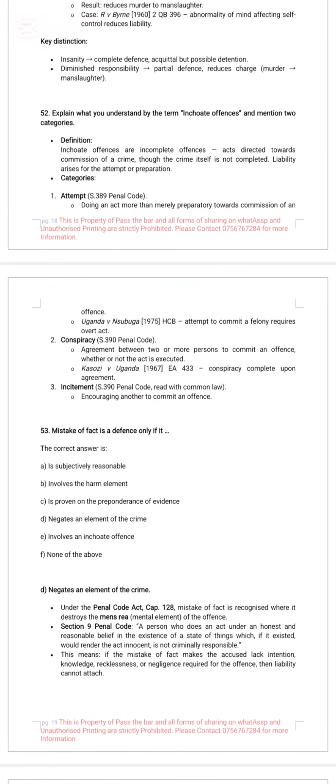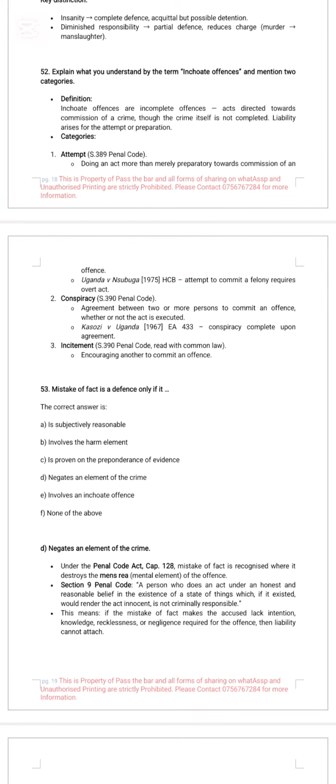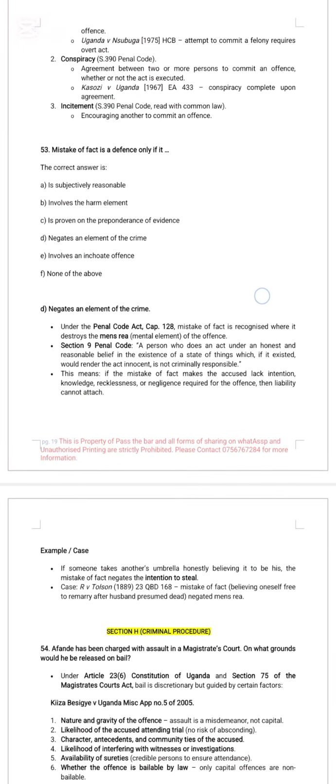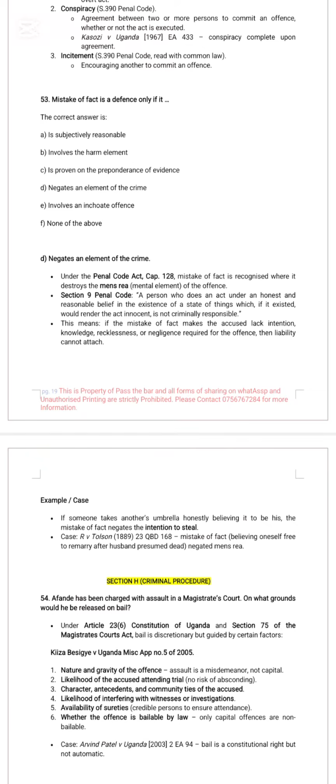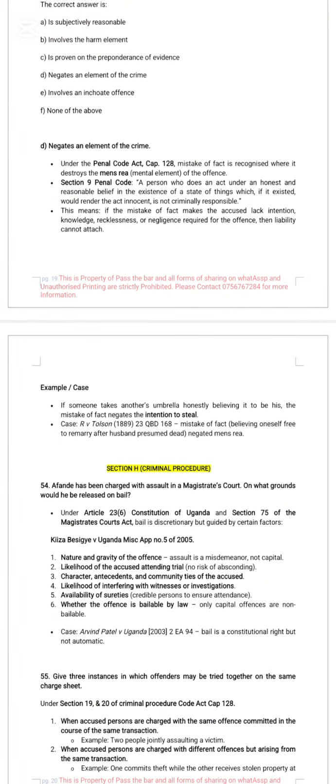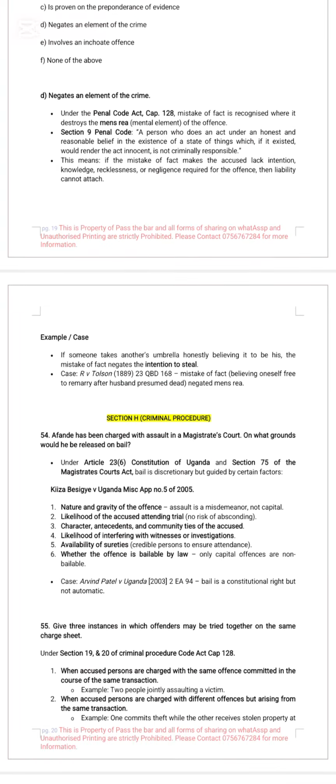Explain what you understand by the term inchoate offenses. Inchoate offenses are incomplete offenses, acts directed towards commission of a crime, where the crime itself is not completed. We have attempt, we have conspiracy and incitement. Mistake of fact is a defense only if, look at section 9 of the Penal Code Act. Mistake of fact is recognized where it destroys the mens rea of the offense, so it negates an element of the crime.